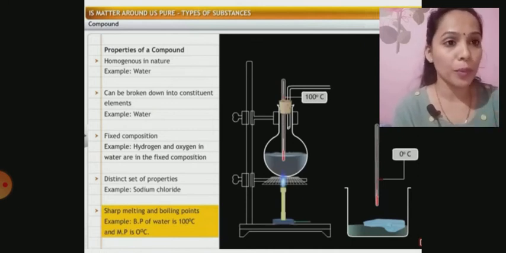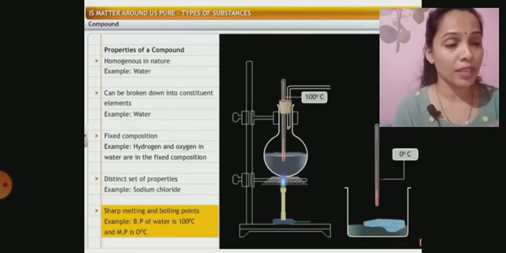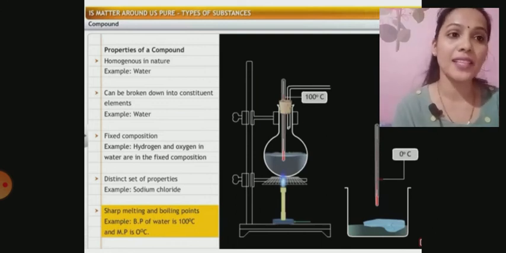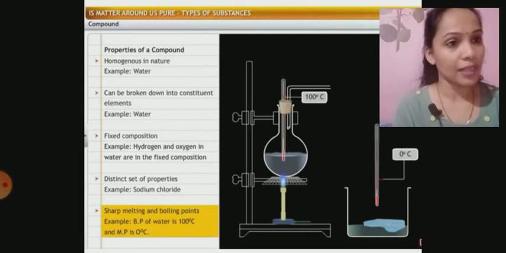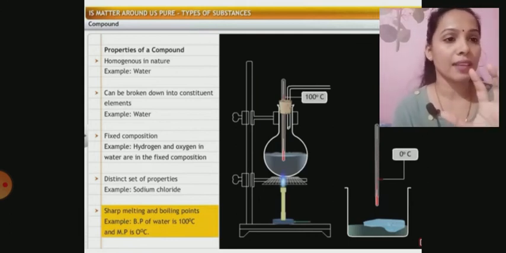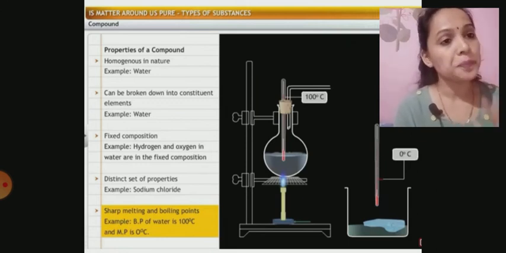I have explained to you what fixed ratio means. For example, water always forms when two atoms of hydrogen combine with one atom of oxygen. Talking about fixed ratio by mass, we are going to learn in the next chapter under the second law of chemical combination, so let us not go into that now. There is something called atomic mass, which I am going to introduce in the next chapter.